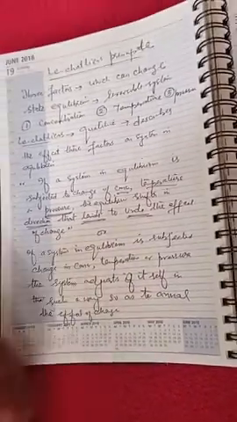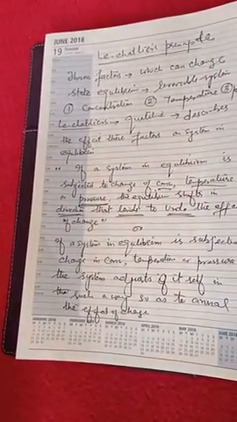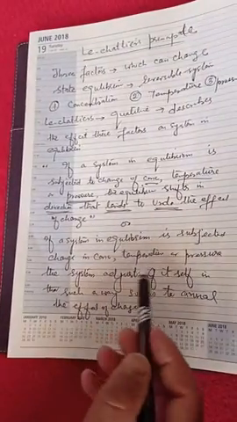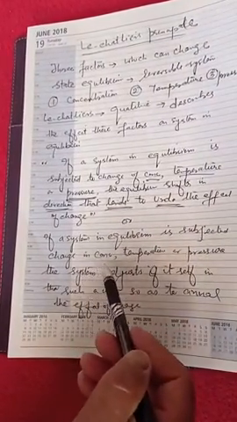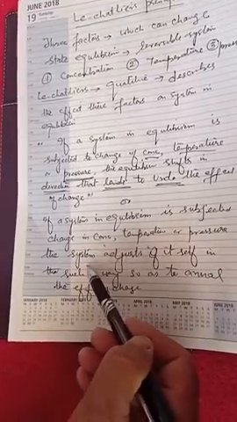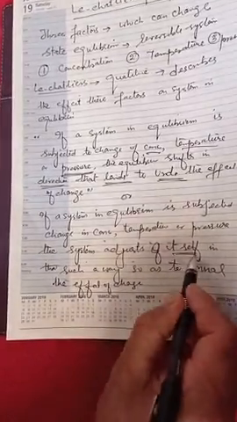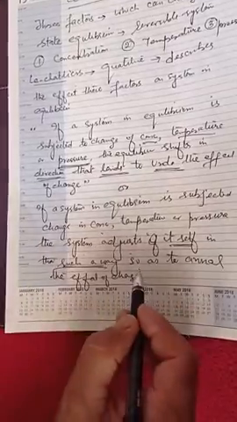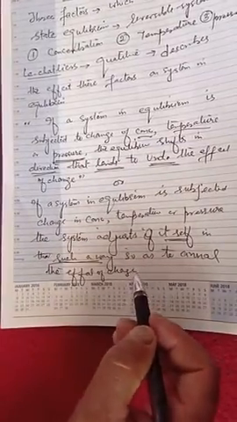This is the definition of the principle. If a system in equilibrium is subjected to change in concentration, temperature, or pressure, the system adjusts itself in such a way so as to annul the effect of change.